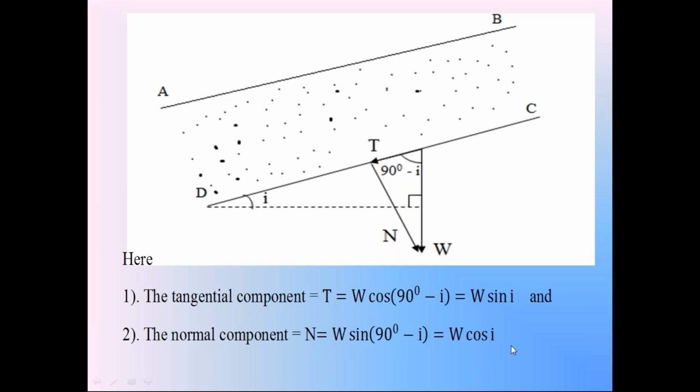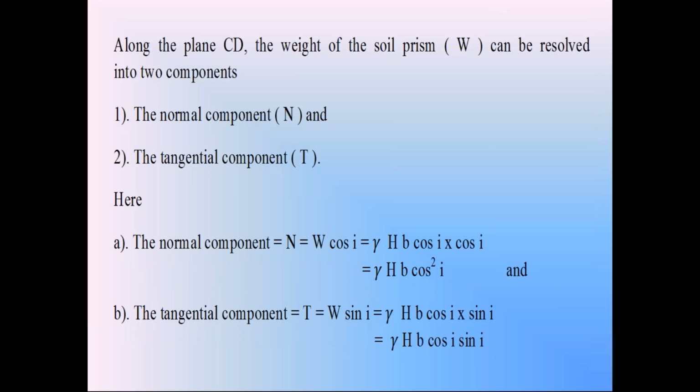The normal component N perpendicular to surface CD is gamma H B cos square I. The tangential component T parallel to surface CD is gamma H B cos I into sin I.